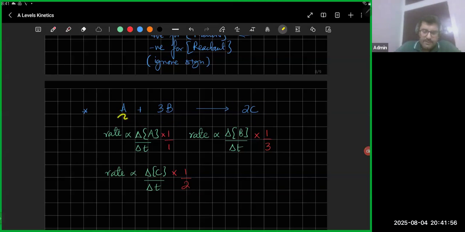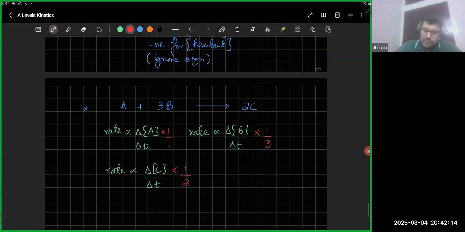So if 1 mole gets used up every second, or 2 moles get produced every second, this rate would be twice as much as A, right? But since it's getting divided by 2, it's going to become equal again.